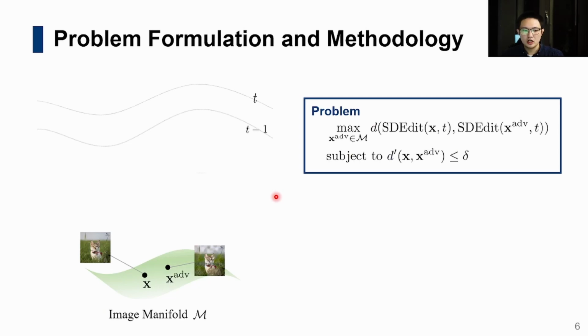In this work, we answer that question by proposing a novel attack framework targeting the SD-Edit process. The problem formulation is to maximize the corruption of SD-Edit results under the same settings, while imposing a constraint to regularize adversarial image fidelity. Here's a conceptual illustration.